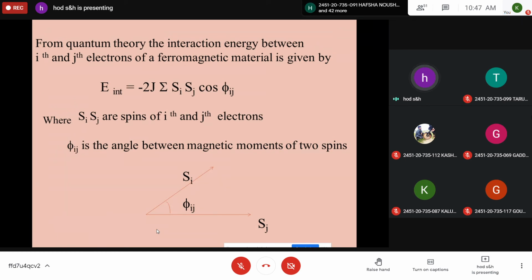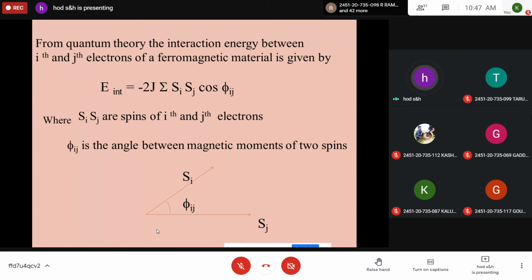You have ith electrons, jth electrons like that. Let us assume spins of ith and jth electrons. They interact with each other. Because of these interactions, they have a certain exchange integral. So the interaction energy is represented by E internal is equal to minus 2J sigma Si Sj cos phi ij, where Si and Sj are spins of ith and jth electrons respectively. Phi ij is the angle between the magnetic moments of two spins.